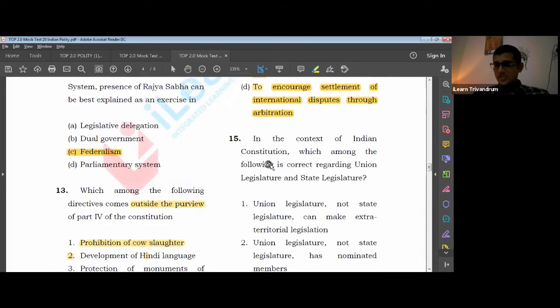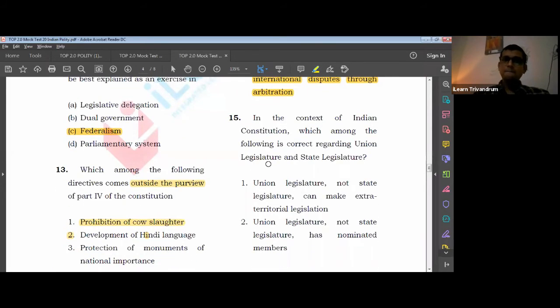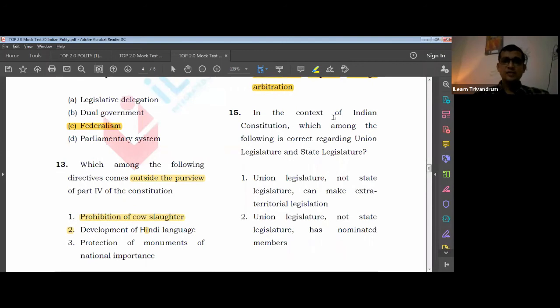Coming to the 15th question: in the context of the Indian Constitution, which among the following is correct regarding the Union legislature and the state legislature? Now this is a very good question, because usually we compare Lok Sabha and Rajya Sabha, or the legislative council and the legislative assembly, but here we are comparing Parliament and the state legislature. Let's look at the statements.